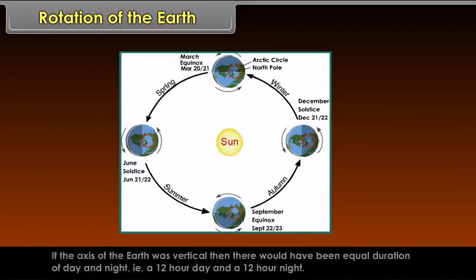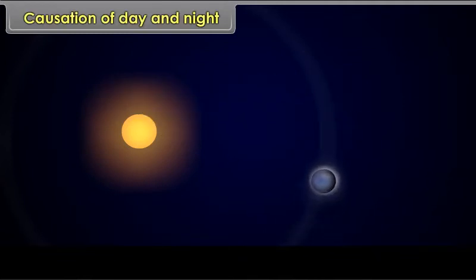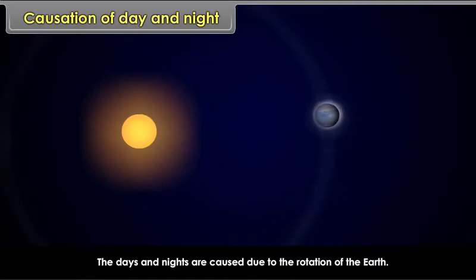If the axis of the earth was vertical, then there would have been equal duration of day and night, that is, a 12-hour day and a 12-hour night. Causation of day and night. The days and nights are caused due to the rotation of the earth.